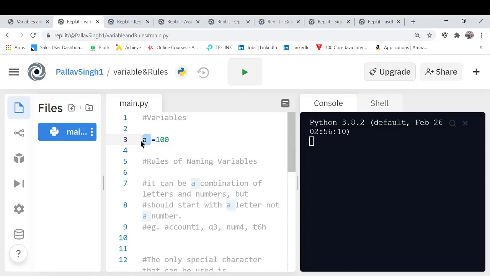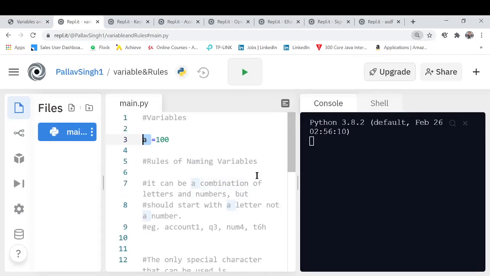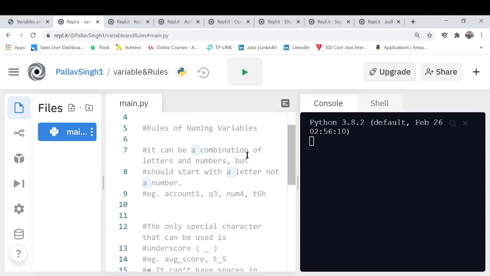Moving further, what are the rules for naming variables? There are various rules. Among them, which you guys need to remember, firstly, it can be a combination of letters and numbers, but it should start with a letter, not a number. So how will it look? It will basically look like this.